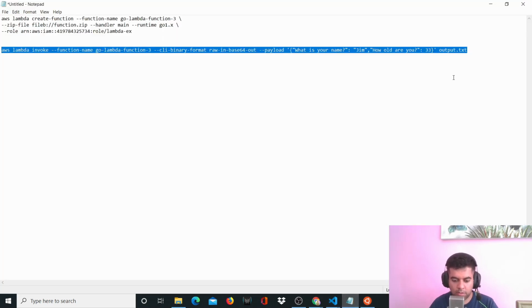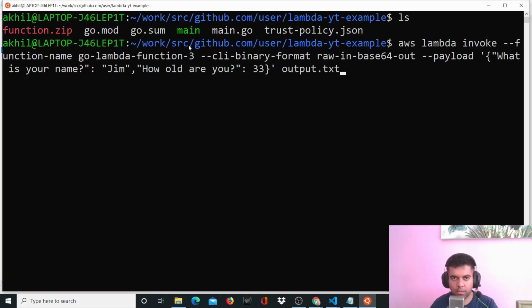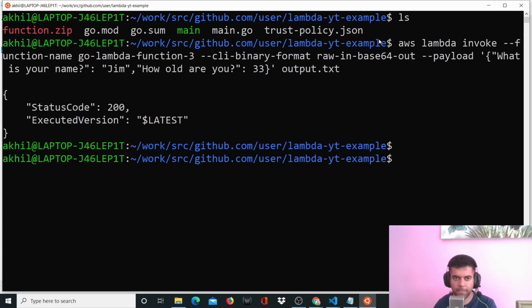And here is where I'll just run this command. You don't necessarily have to run this command inside this project directory, but I'm just doing it out of habit. So again, it'll take a while to invoke. It took about 4 or 5 seconds to invoke. It says status code 200 and executed version, the latest version, which is called $LATEST.